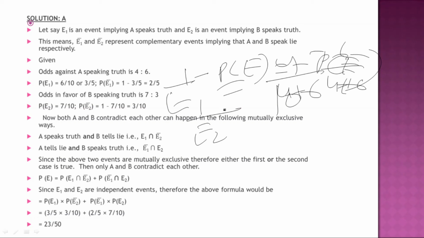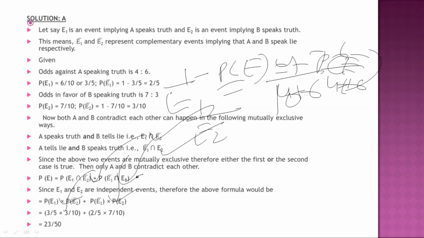Here they have taken the conditional probability, P(E1 intersection E2). Very simple, you can solve it, and put the formula P1 P2 to solve the questions.